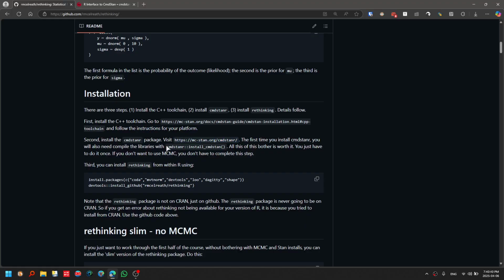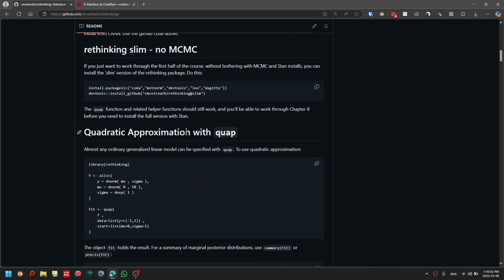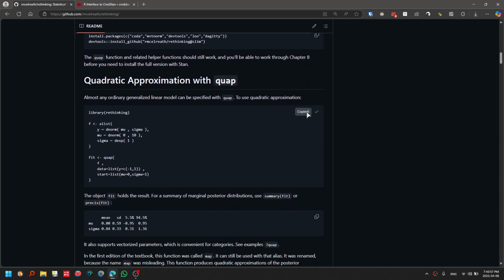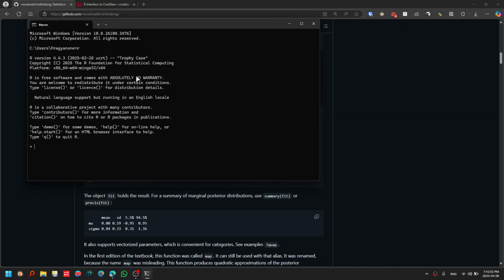And for the second step, this code needs to be executed as well. And finally, the third step, the installation of the rethinking package itself. It is done by executing this code in the R terminal itself. After that, the installation is successful.